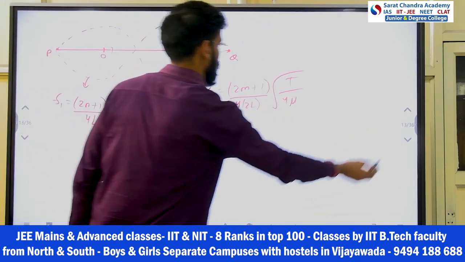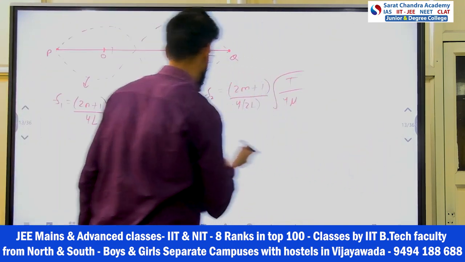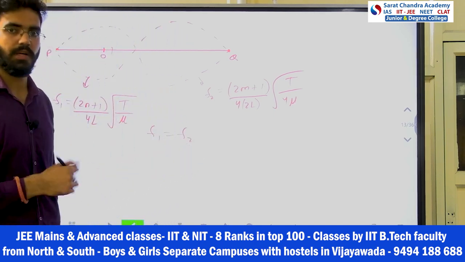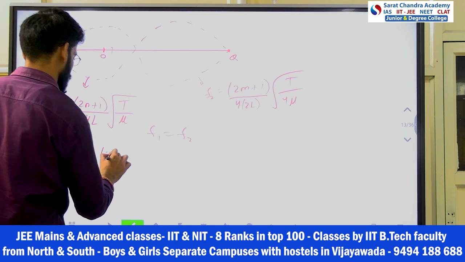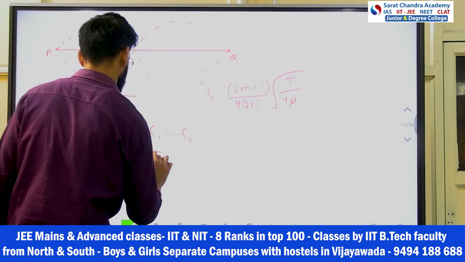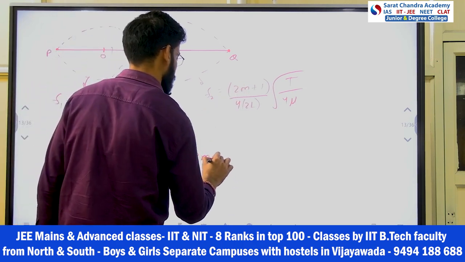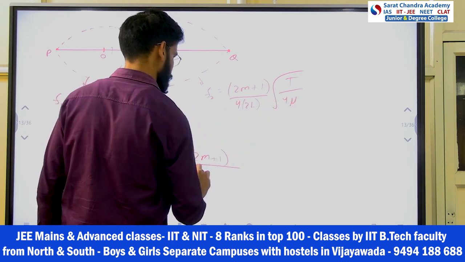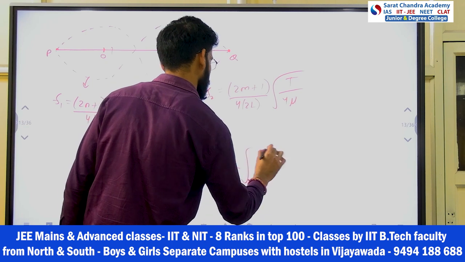If it vibrates, then I can say F1 equals F2. If this is valid, then it will vibrate. So (2n+1)/4l times the square root of T by mu equals F2, which is (2m+1)/16l times the square root of T by mu.